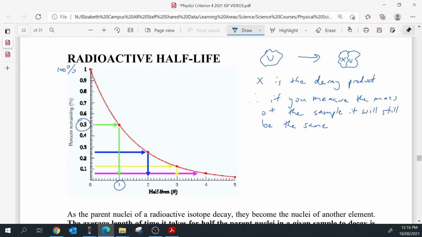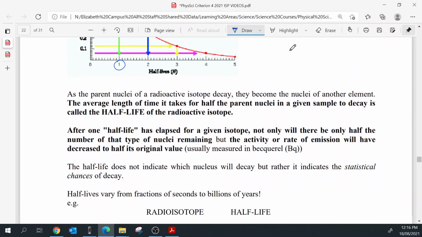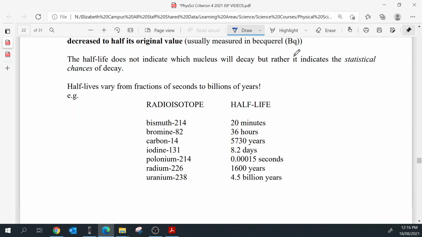That's because our uranium has just decayed. Half of this rock would now be uranium, but half of it will be just another type of element, whatever the uranium has decayed to. That's often an exam question. They ask why they measured the mass after the decay and why they are surprised that the mass is the same. It's because it has just decayed to another element.